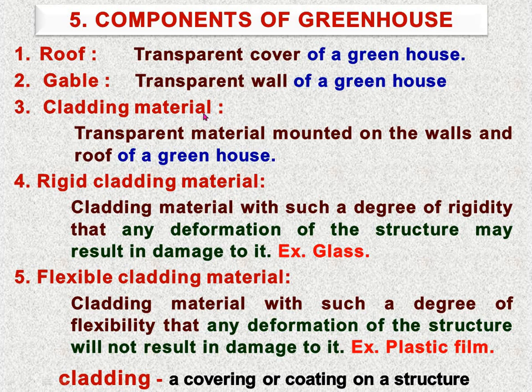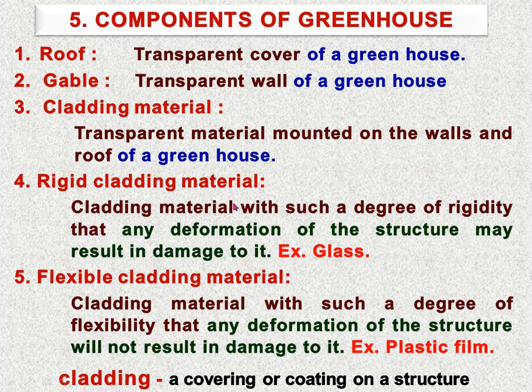Then cladding materials. Transparent material mounted on the wall and roof of the greenhouse. Cladding material means covering material. Covering material must be transparent, because it is a prime necessity to let the visible portion of the light enter for the process of photosynthesis for the optimum growth of the crop inside the greenhouse. So our roof as well as our side, for entry of light inside the greenhouse, must be transparent. So cladding material, or covering material, must be transparent.